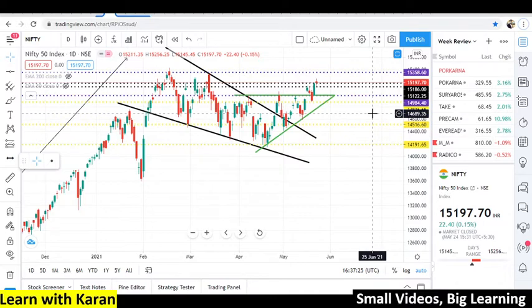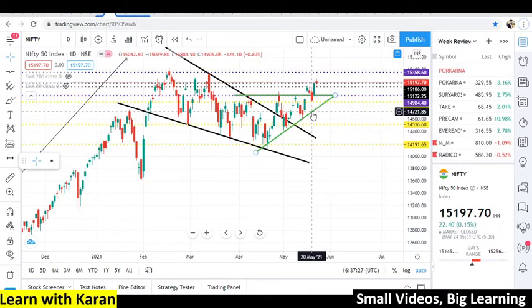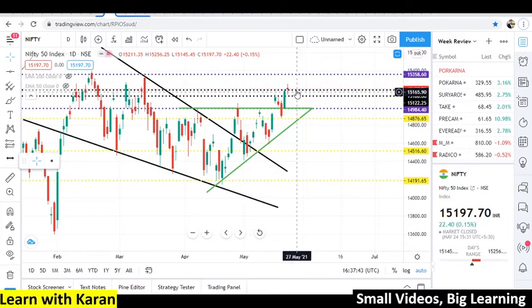In the previous video, on 20th May 2021, which I uploaded in the evening, I discussed that this yellow dotted support will be holding importance. On the very next day, on 21st, we found that from this area itself, Nifty gave a gap up and rallied to the upside. On 20th May, I also shared two levels with you, 15,122 and 15,186, rounded off to 15,120 and 15,190.